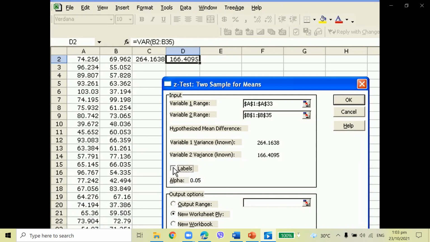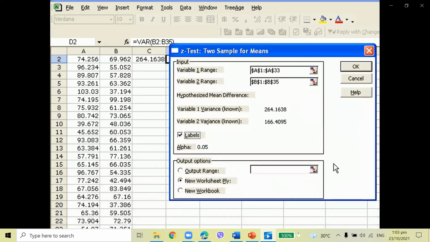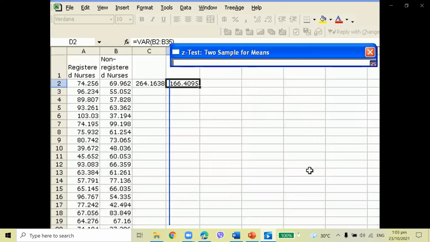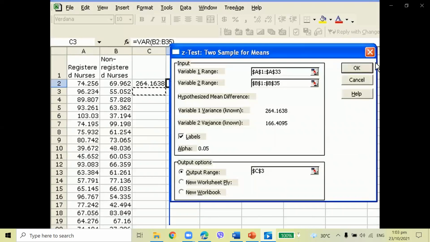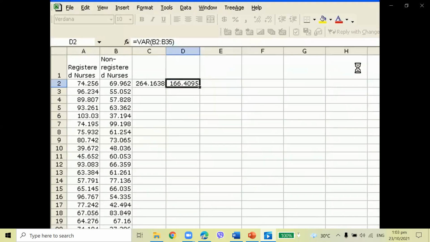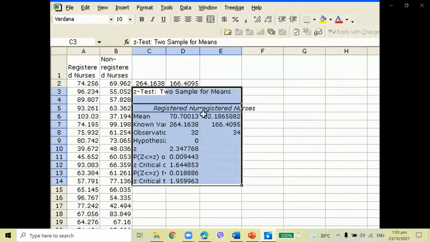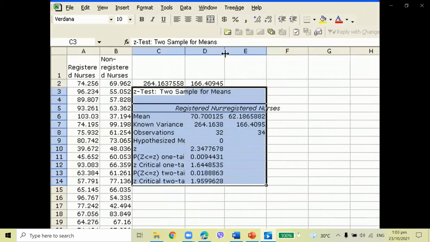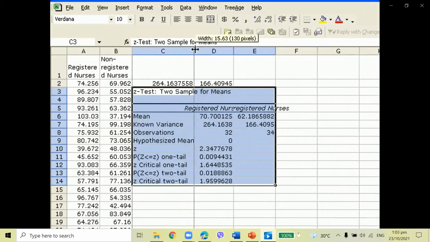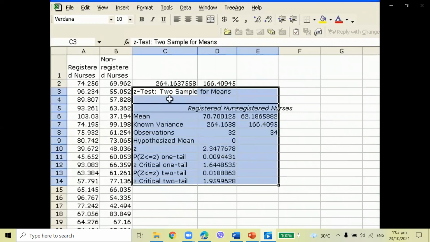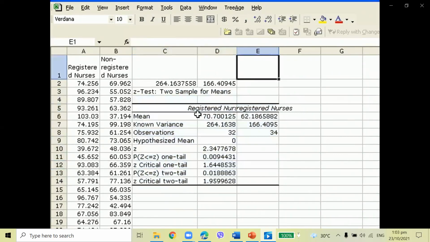I had chosen the labels category, so I'll mark that, and then I will ask for the output to be put right here so we can see it, and say OK. And here it is. Let me increase the width of the column so we can see properly. So here Excel has run a z-test for two sample for means.